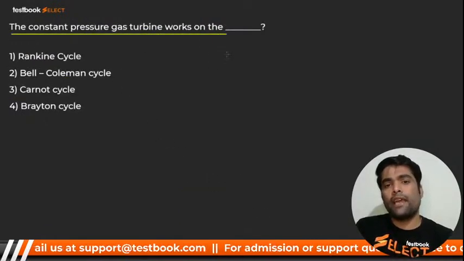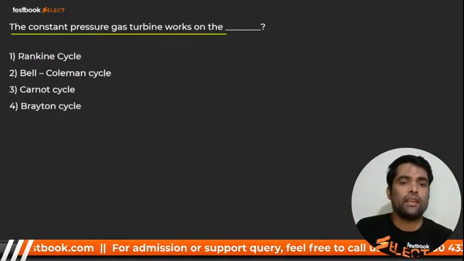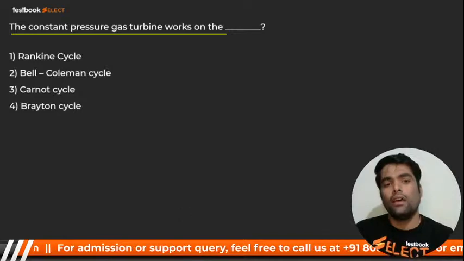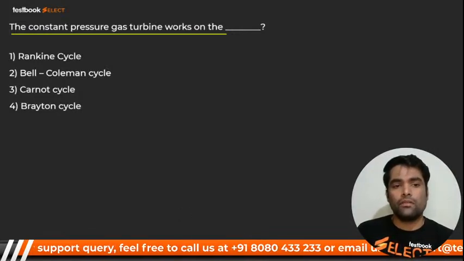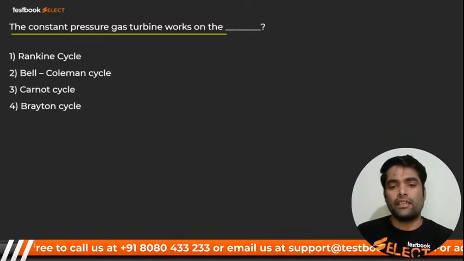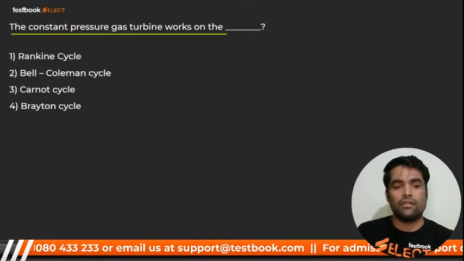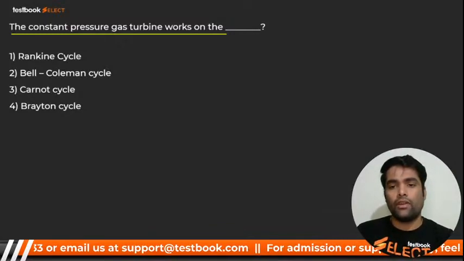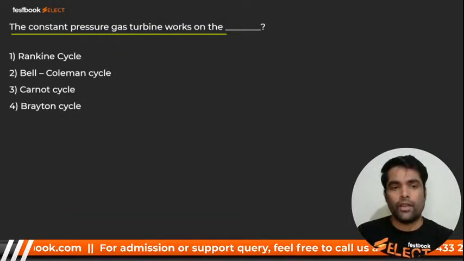Constant pressure gas turbine works on Rankine, Bell Coleman, Carnot, Brayton. Which answer will be correct? Very good. What about this question? My dear, this question, that is Brayton cycle. There is a lag, I think. We'll wait for you guys. Okay, tell me answer of this question. Very good, Brayton cycle.